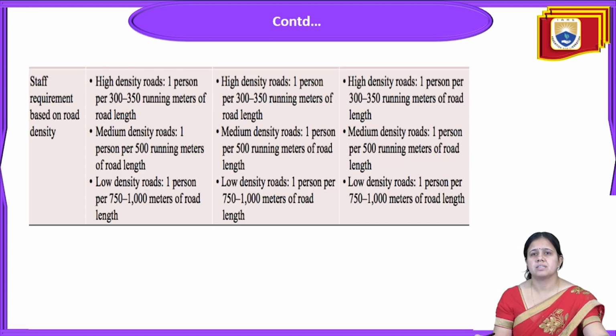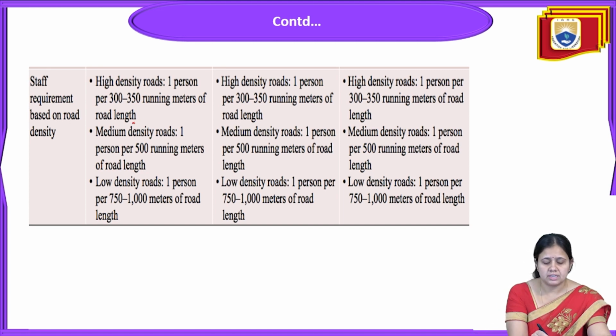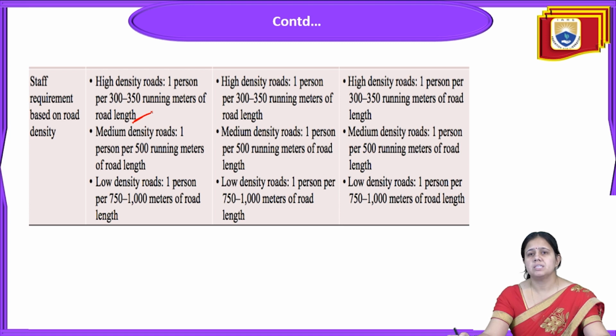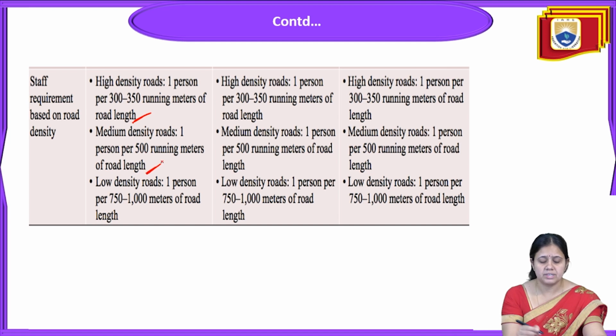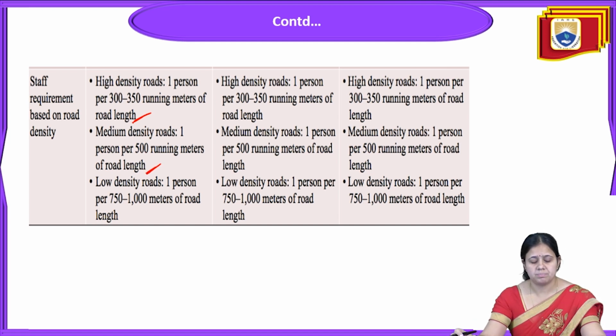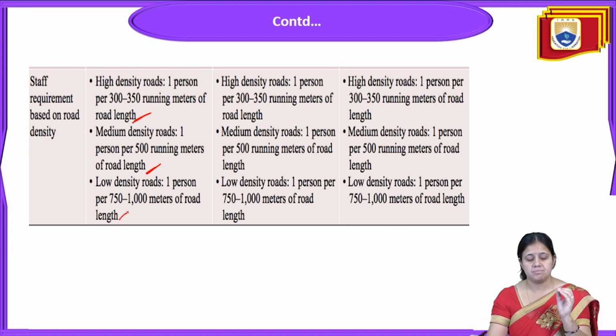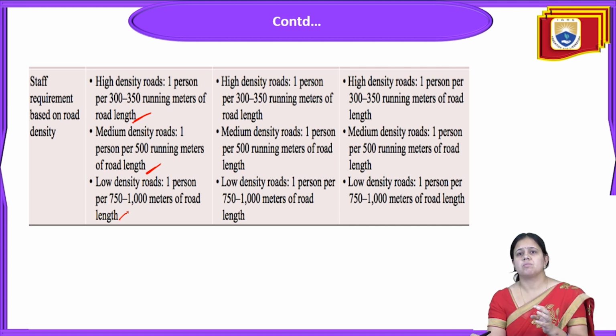Next we'll discuss the staff requirement. For high density roads, one person is appointed per 300 to 350 running meters of road length. Medium density roads have one person per 100 running meters of road length. Low density roads have one person per 750 to 1000 meters of road length.